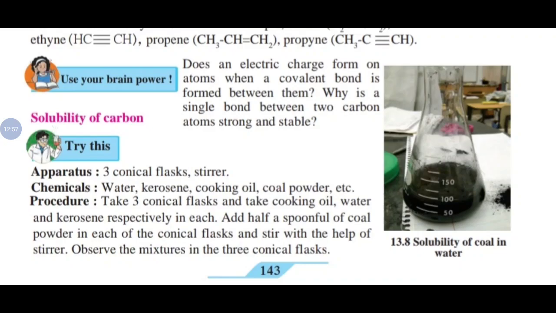So you think about it. I think that coal powder is not dissolved in water. Clear? That property is given in the above point. Coal powder dissolves in, I think, kerosene or cooking oil, which are organic solvents. Clear? Next.